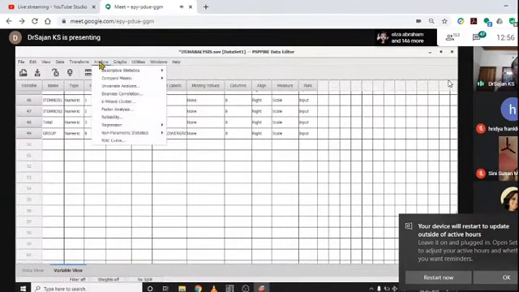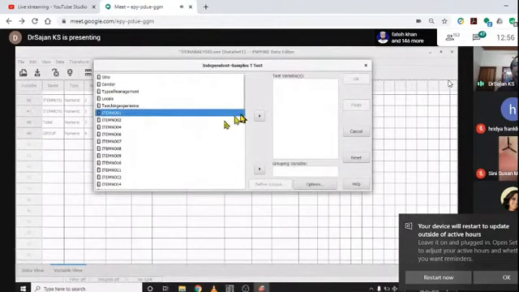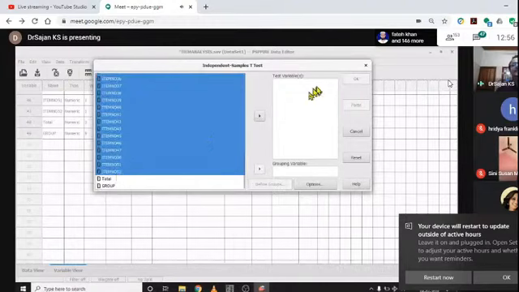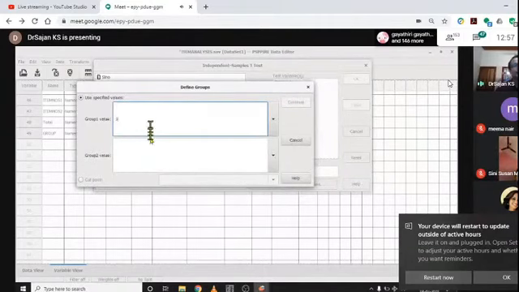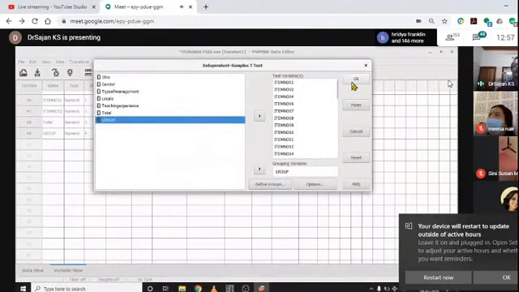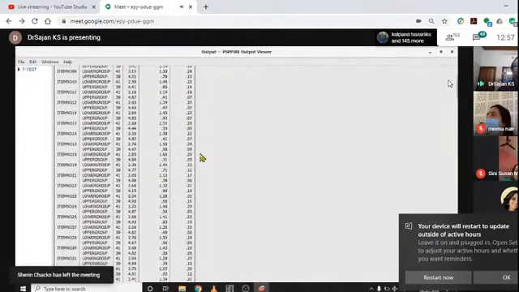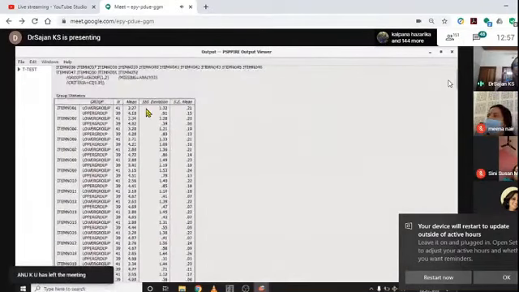Now go for analyze, compare means, independent sample t-test, and select all the items. Select all the items to the test variable and select group as the grouping variable. Define group as 1 here, 2 here, continue. Okay, click OK, that's enough. And it will produce a large statistical table in which the mean value of each item will be displayed.